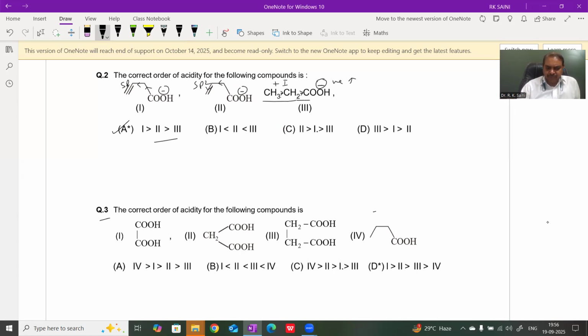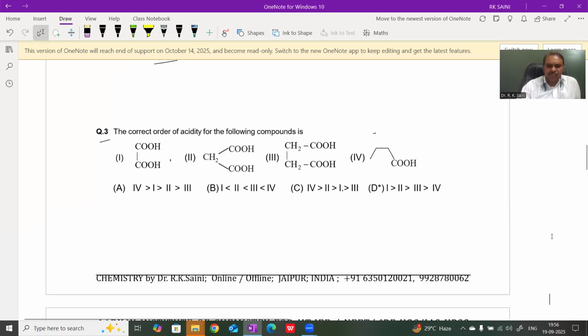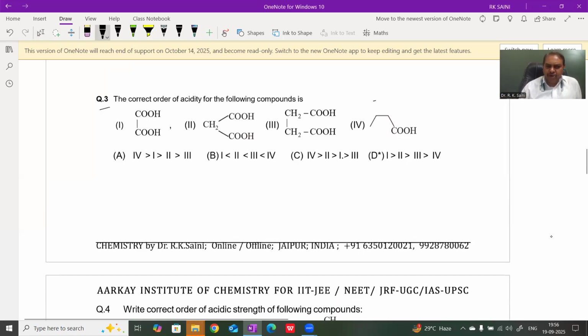Question number third. The stability of the carboxylate ion is also checked by the inductive effect of other groups. In oxalic acid, a carboxylic group is directly attached to another carboxylic group, and so it has a minus I effect. In case of compound second, the minus I effect group is away from the carboxylate ion. Therefore, first is more acidic than second because the carboxylic acid minus I effect group is directly attached with the carboxylate ion, and this carboxylate ion is attached with carbon and then carboxylate ion.